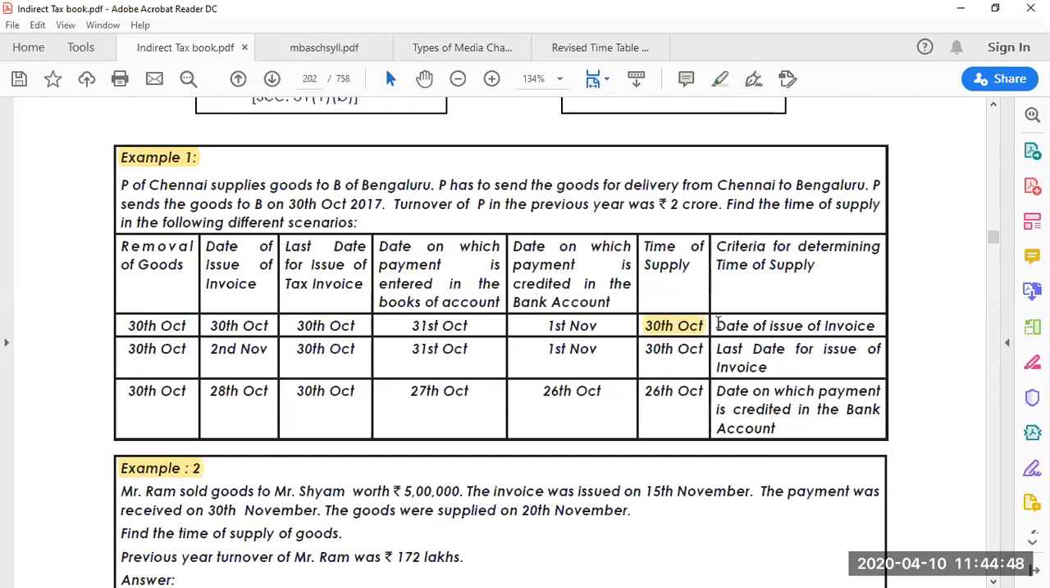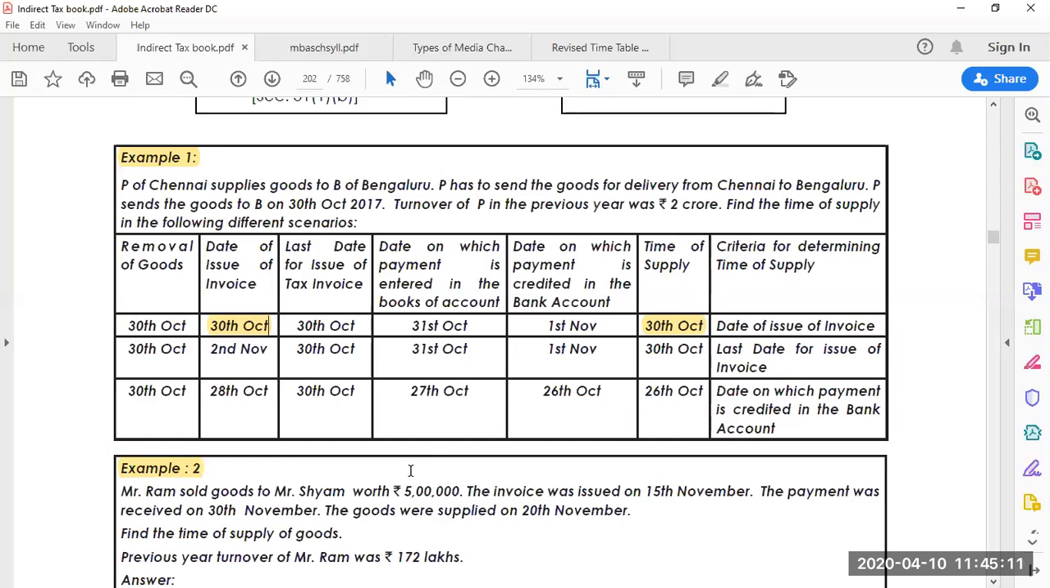Why have I considered the date of issue of invoice? Look at the date of issue of invoice. Removal of goods happened on the 30th, and the date of issue of the invoice is 30th. The last date is 30th. The date on which the payment is entered is 31st, which you have to ignore. So what is the time?